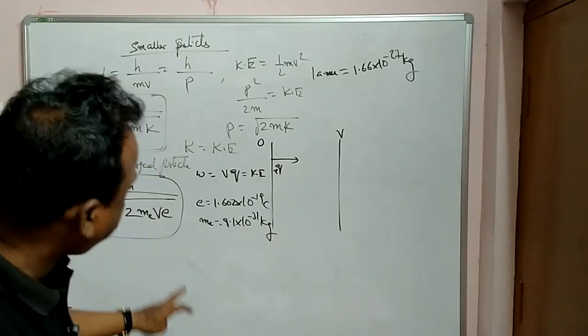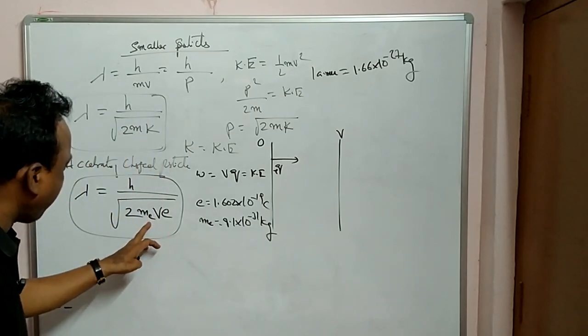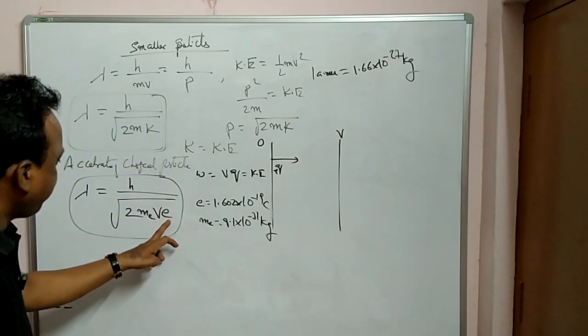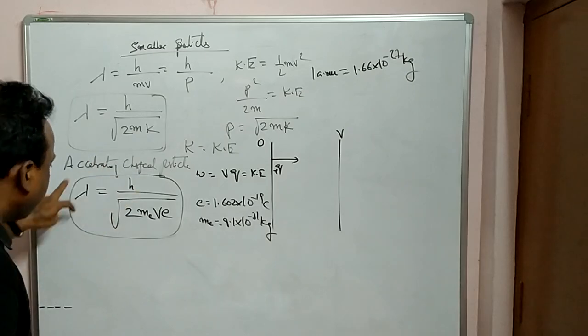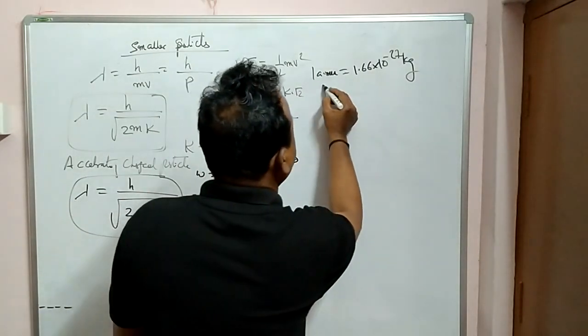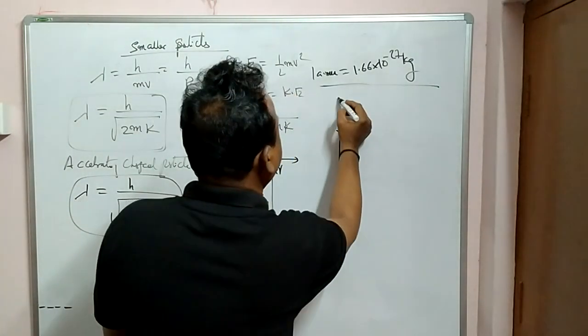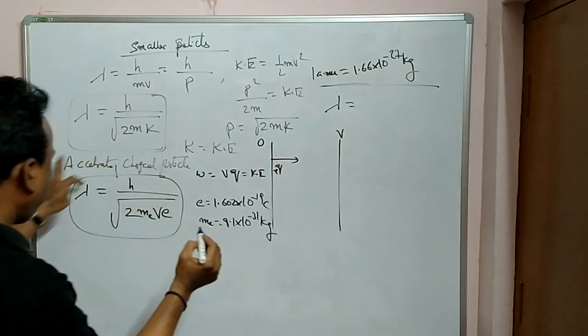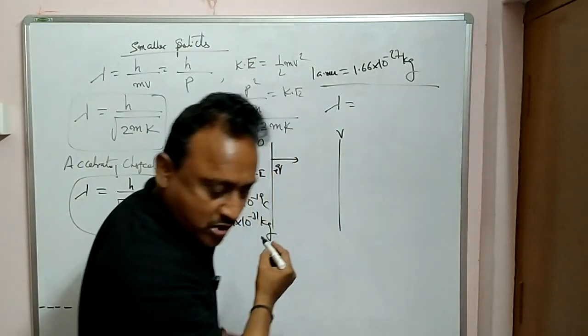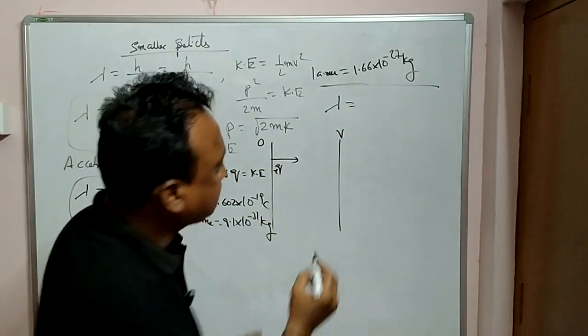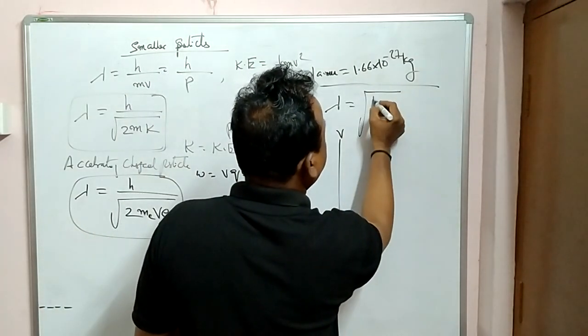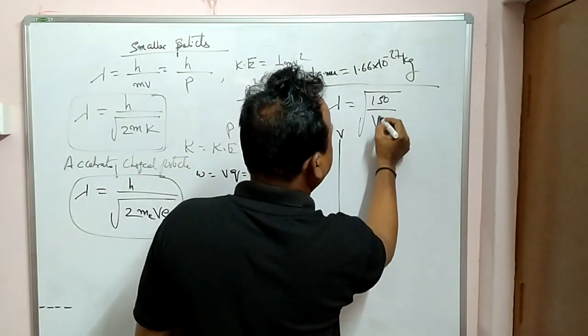Well, if you substitute all these values, mass of electron, charge of electron, Planck's constant, there is a shortcut formula for this one. Lambda for an electron, a charged particle, is equal to under root 150 by V. V is the potential here.